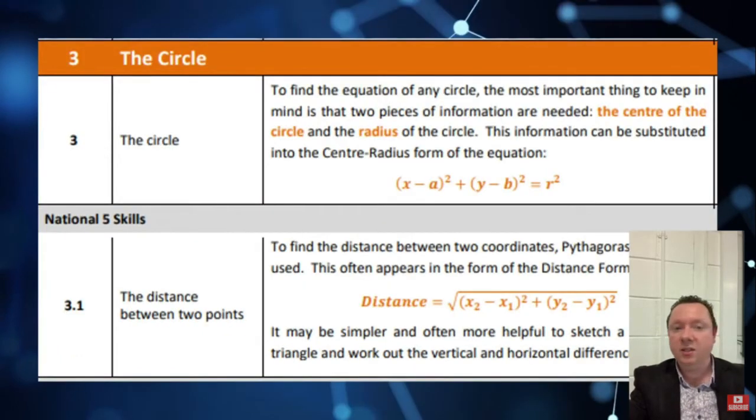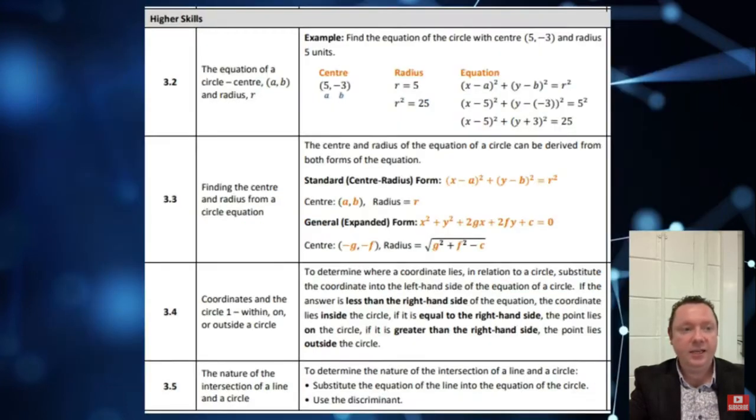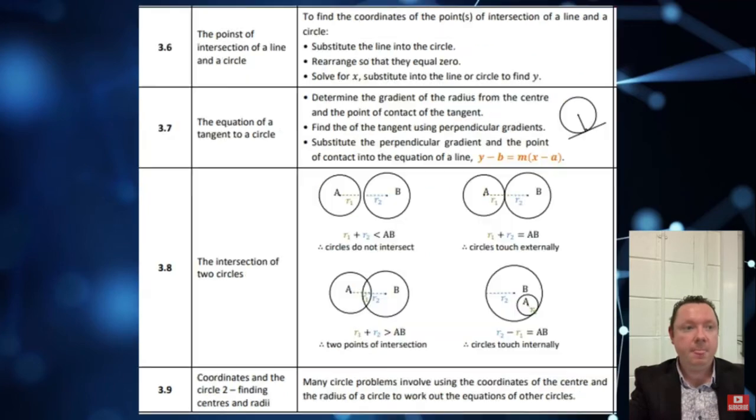Okay, the circle, standard stuff, equation of a circle, the distance formula to find the radius, being able to find the centre and the radius and therefore the equation. All the circle stuff that you already know about is in. There's your intersection of two circles there, equation of a tangent to a circle.